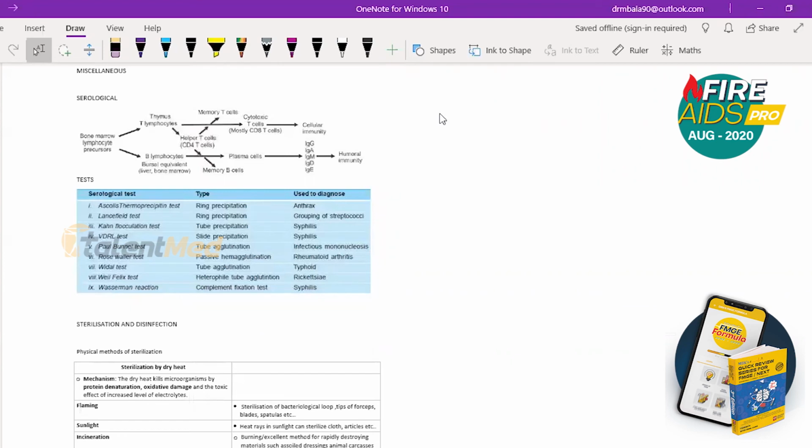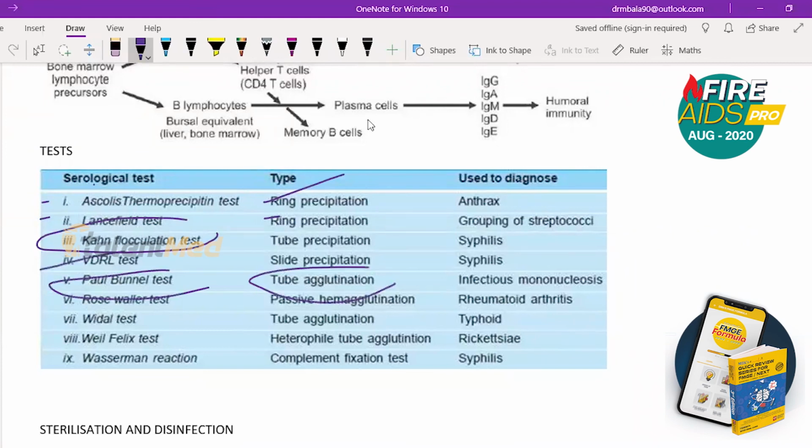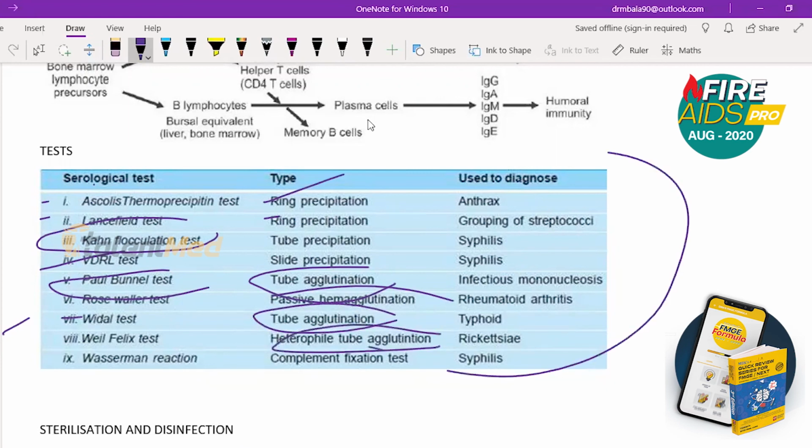Here are some serological tests you will have to know. I'll just read it out for now, but we will cover them anyway when we are reading microbiology further. Ascoli thermoprecipitation test is a ring precipitation. Lancefield test is a ring precipitation. Tube precipitation means Kahn flocculation test. Tube agglutination means Paul Bunnell test. VDRL is a slide test. Rose Waaler is a passive hemagglutination test. Widal is a tube agglutination test again. Weil-Felix is a heterophile tube agglutination test. Wassermann reaction is a complement fixation test. These are the different serological tests you should know, everything in one place.